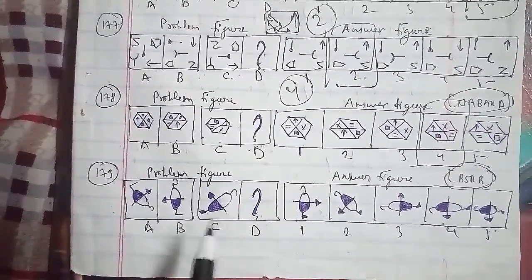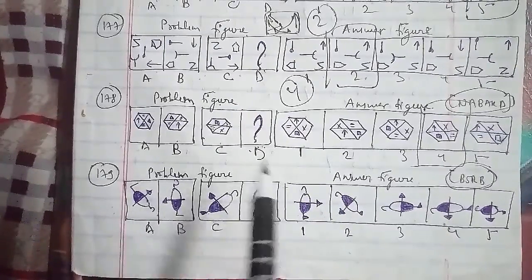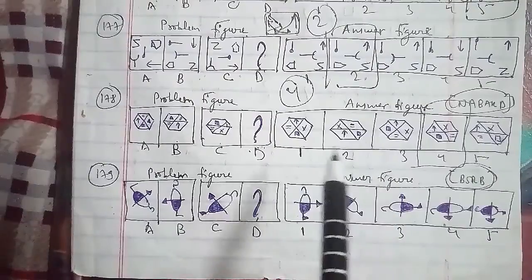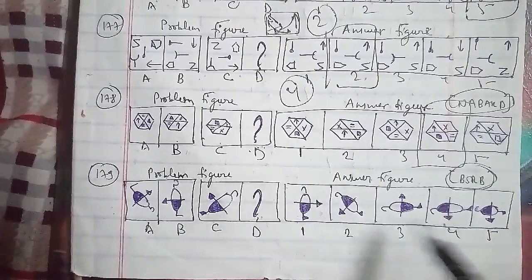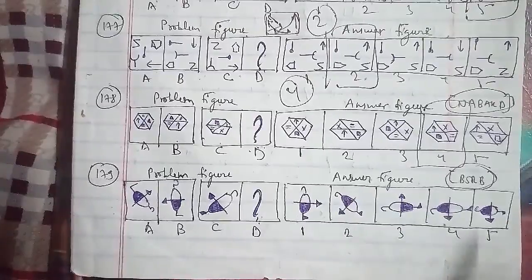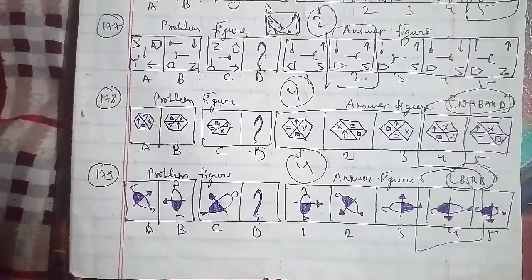In the same cases, with the reference towards it, the figure rotates 45-degree clockwise and then turns about the arrow, and the arrow also gets reversed. So we can say that the figure which we have to find out is the fourth figure, which will be the right answer for this question as well.